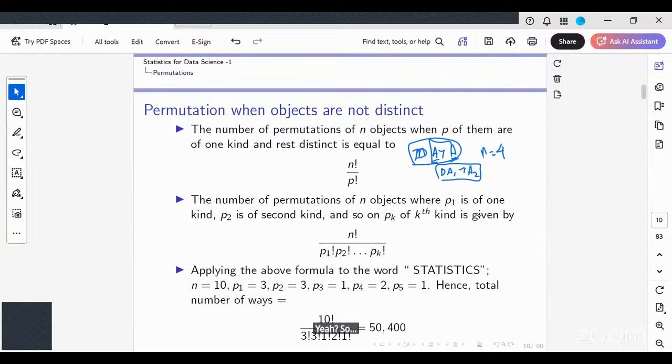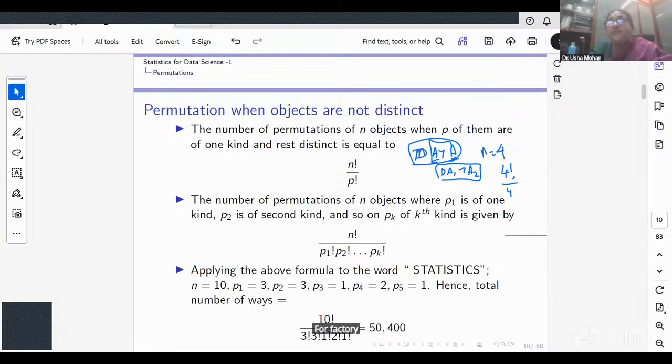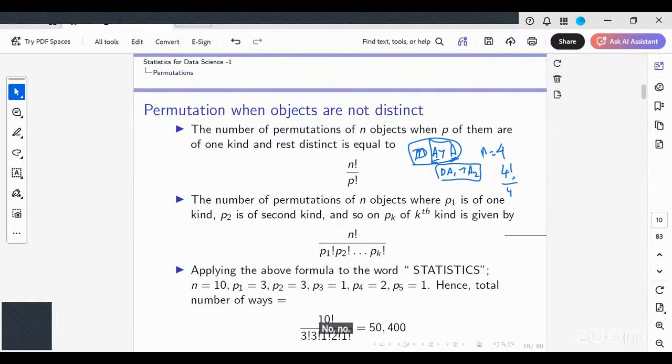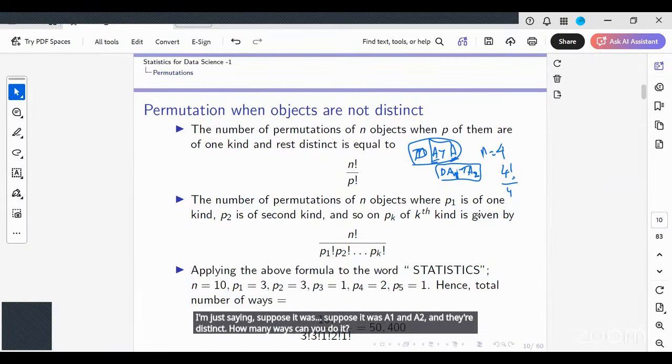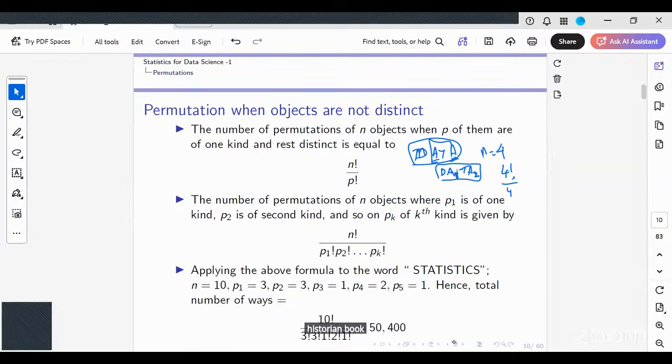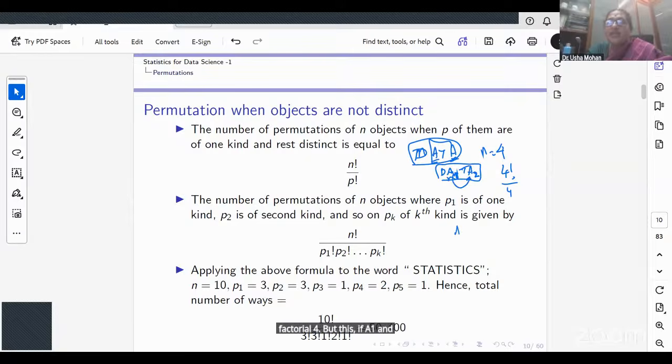So, the number of permutations of 4 objects, all of them? Factorial 4. I'm just saying, suppose it was A1 and A2 and they're distinct. How many ways can you do it? Factorial 4. But if A1 and A2 are the same, DA1 TA2 is the same as DA2 TA1.